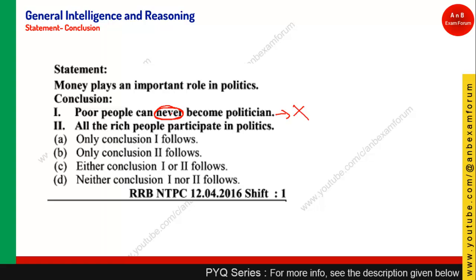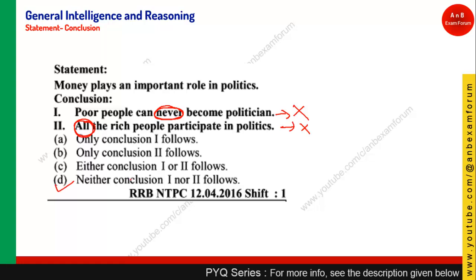Okay, so you need to look at the keywords also, like never and all. Again here, all the rich people participate in politics. These two keywords make this conclusion invalid. All and never, these two keywords make this conclusion invalid. So neither conclusion 1 follows nor 2 follows.